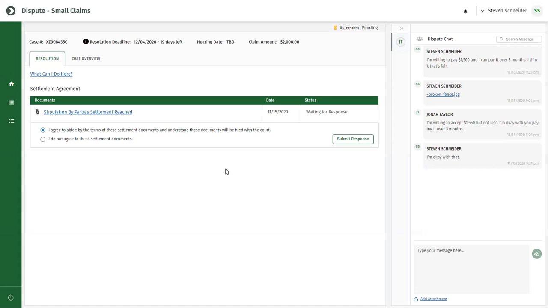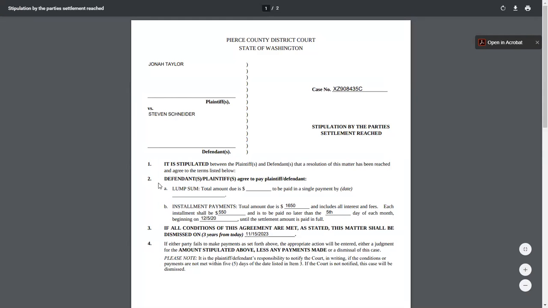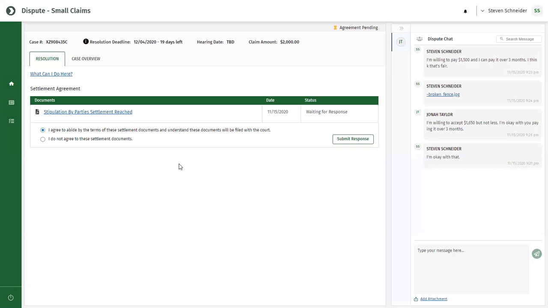Now we see your dispute when the plaintiff has submitted the settlement agreement for you to review. Notice the status of your dispute is agreement pending. To view the agreement, click on the document link. You will see the dollar amounts and dates that were set forth in your negotiation terms. Indicate if you agree to abide by the terms of the agreement or if you do not agree.